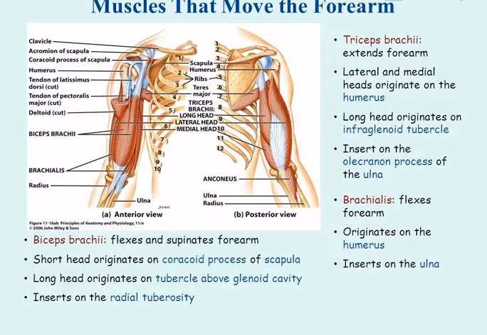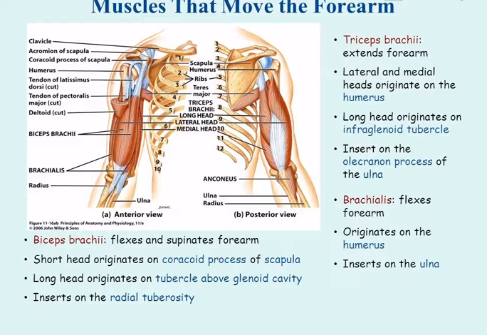Muscles that move the forearm. Triceps brachii extends the forearm. Lateral and medial heads originate on the humerus. Long head originates on the infraglenoid tubercle. Insert on the olecranon process of the ulna. Brachialis flexes the forearm. Originates on the humerus.